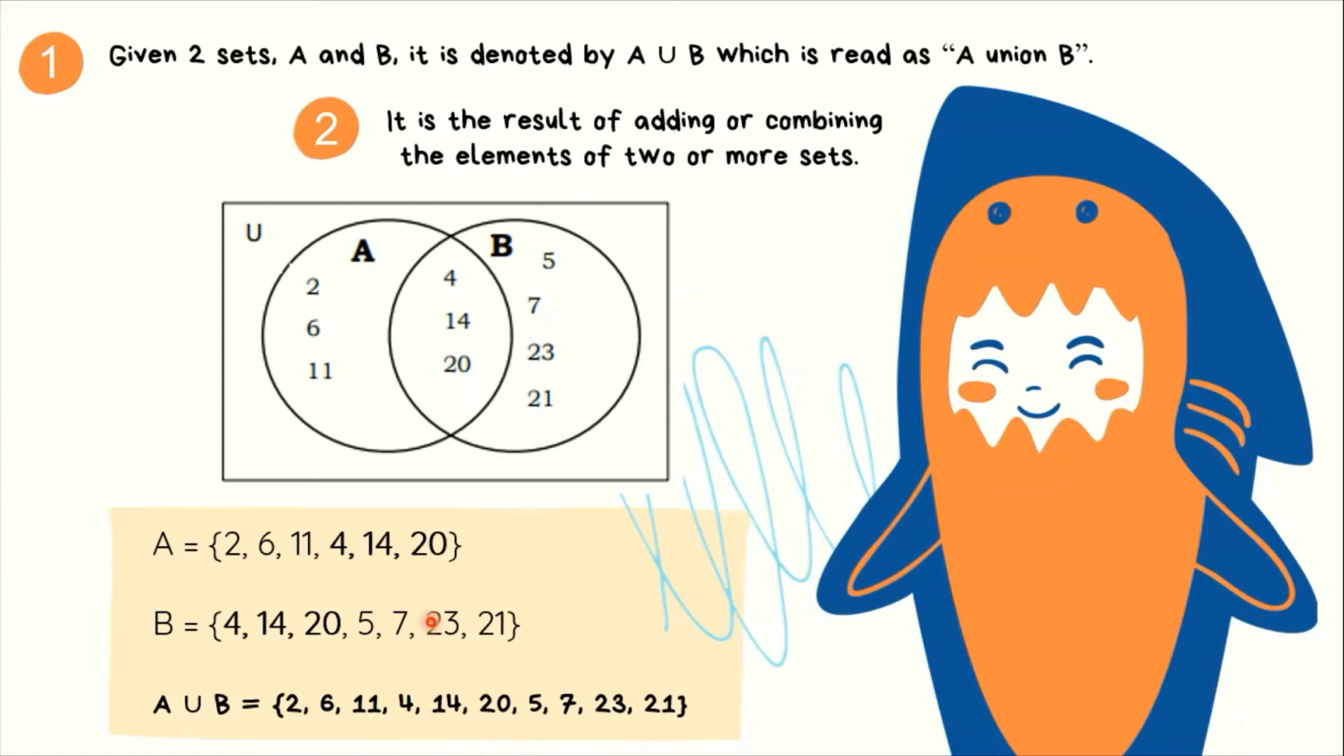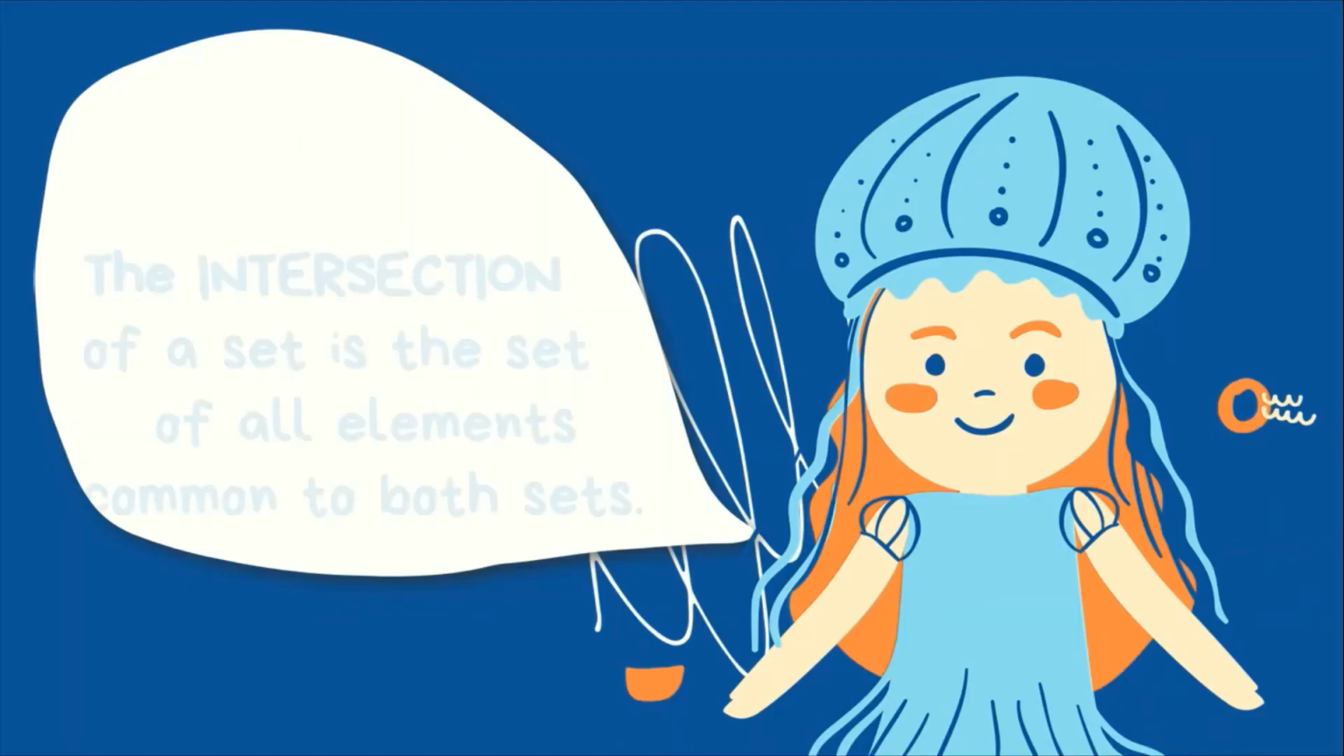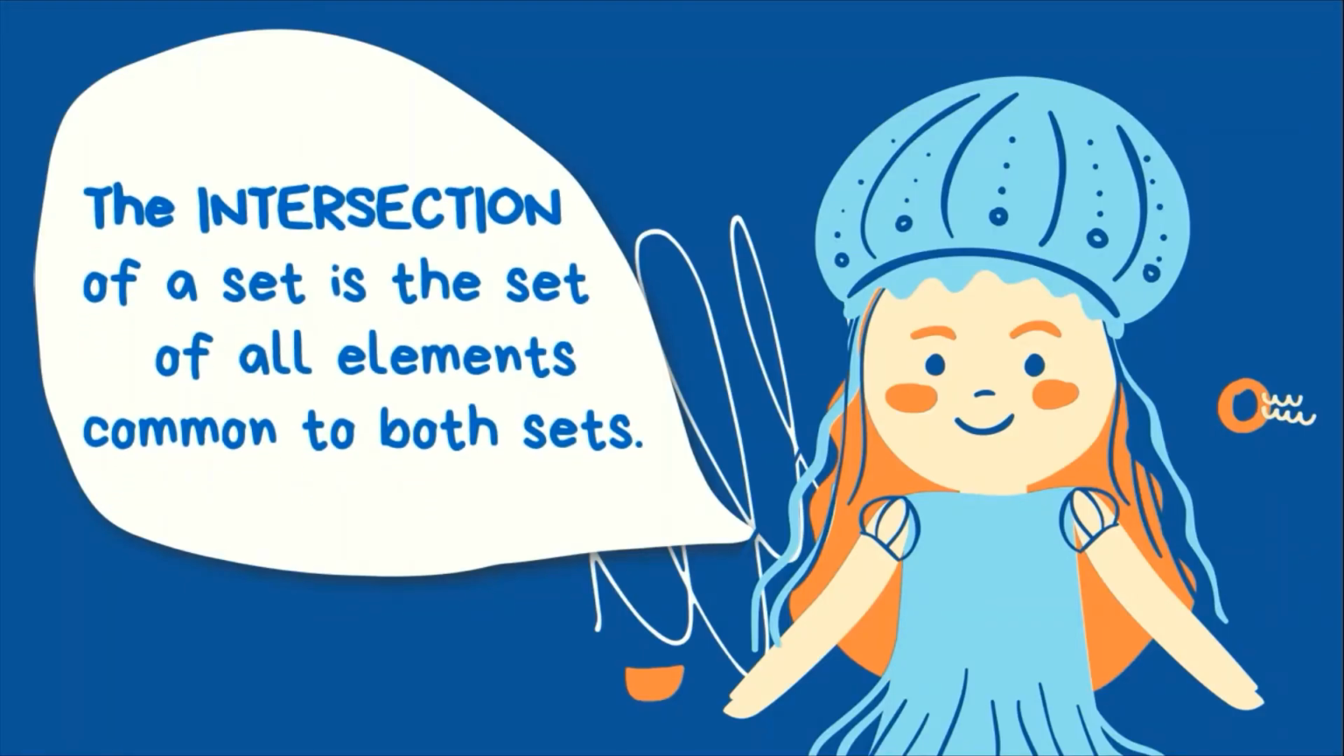Dahil, kahit sila ay individually elements ng set A at set B, sa union, once lang natin ililista yung common elements. Always remember na hindi sila hiwalay o doble na ililista. Kapag union, yung parehong elements ay ililista lamang once. Next, we have the intersection of a set.